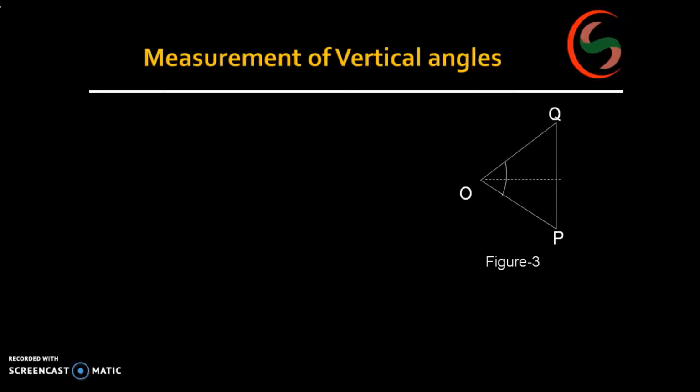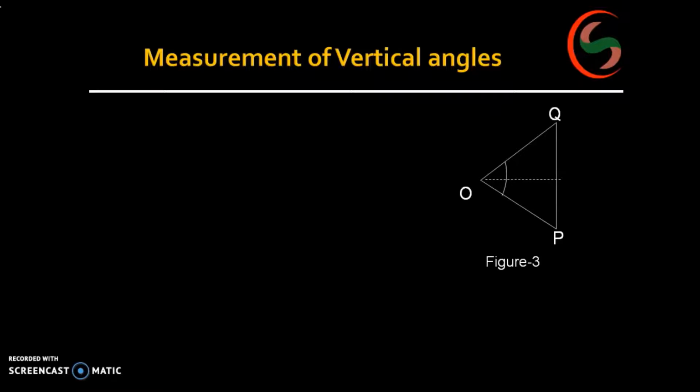Using the clamp, you approximately bisect Q by raising the telescope and tighten the vertical clamp. Later, you use the tangent screw, exactly bisect, and take the main scale reading and vernier C and vernier D.